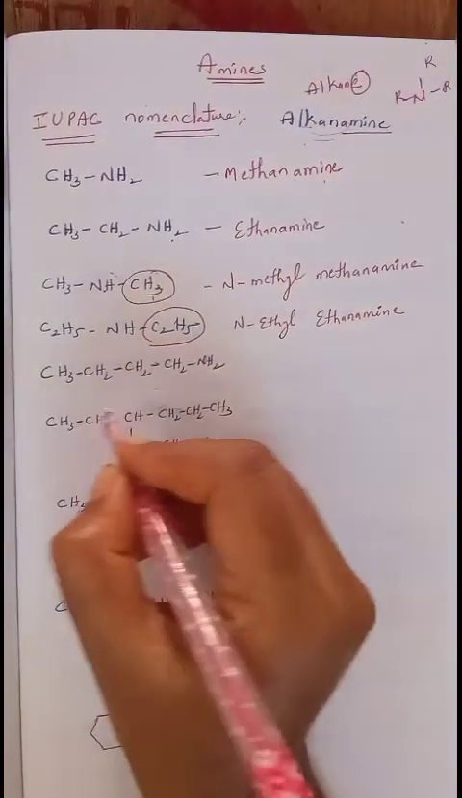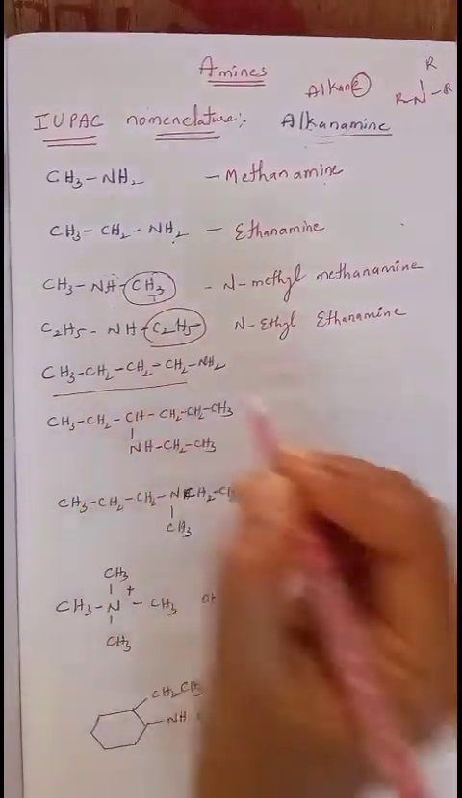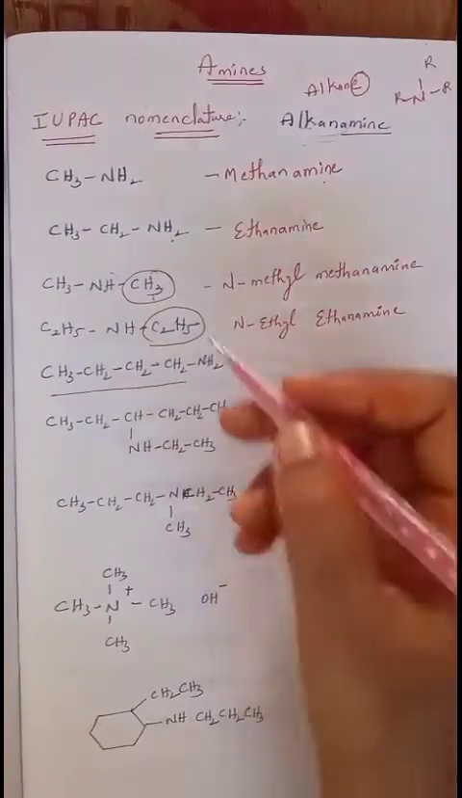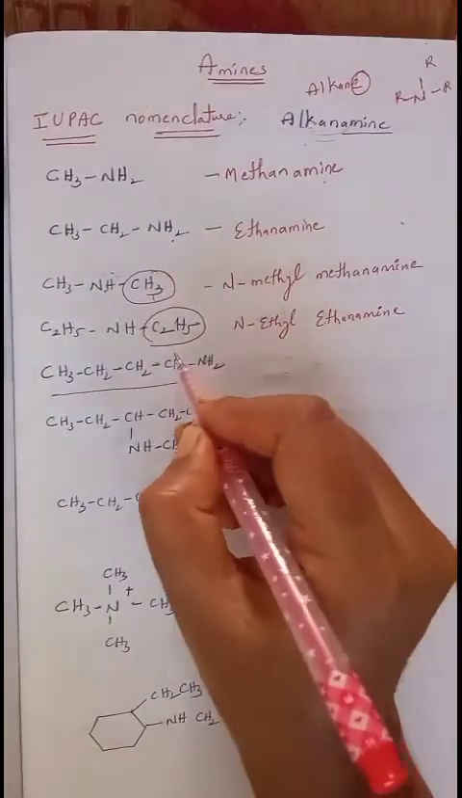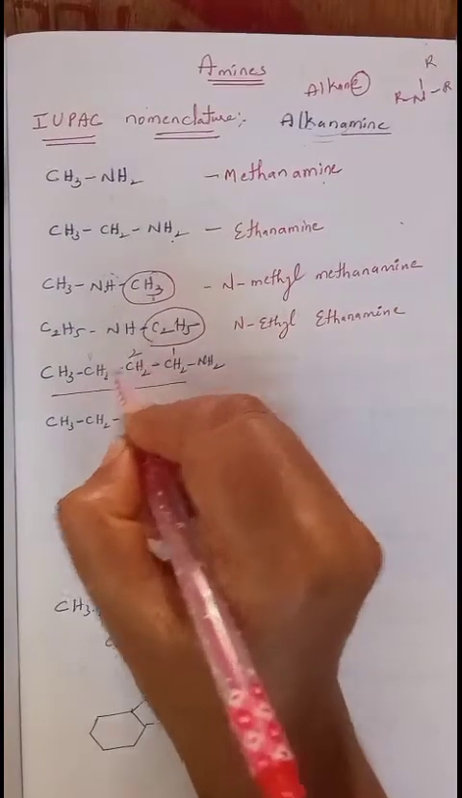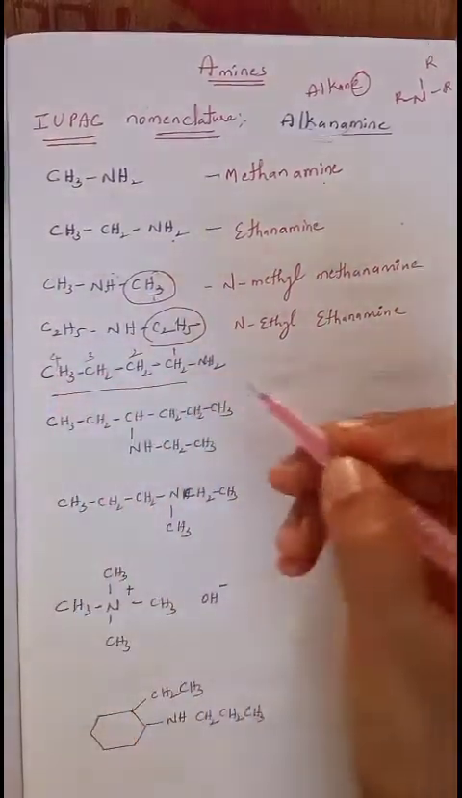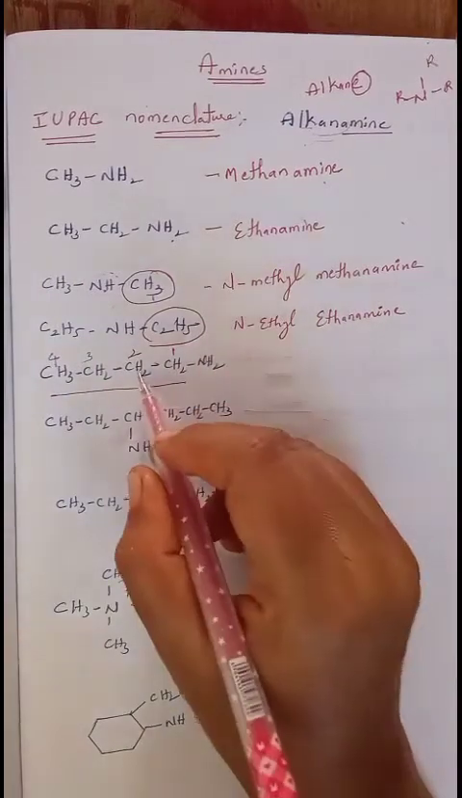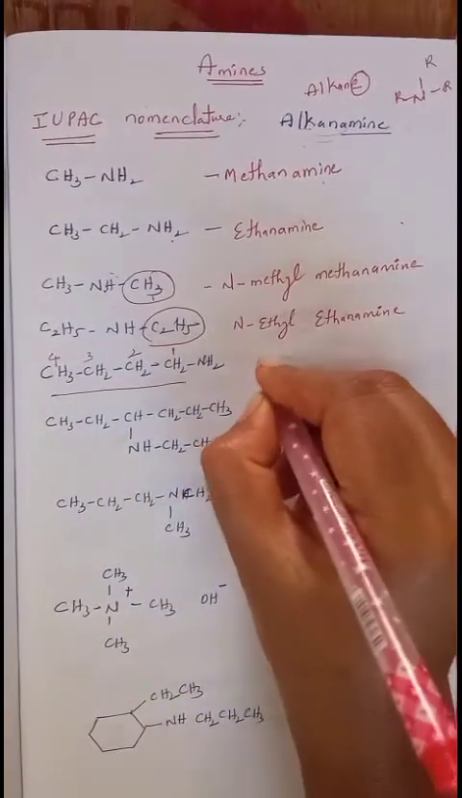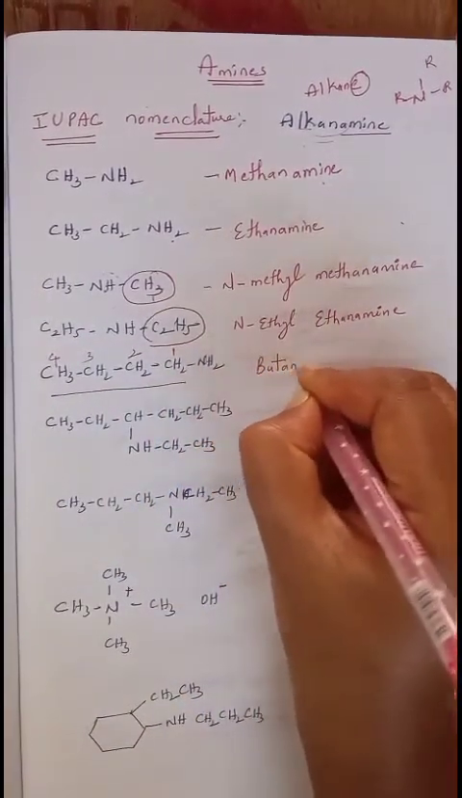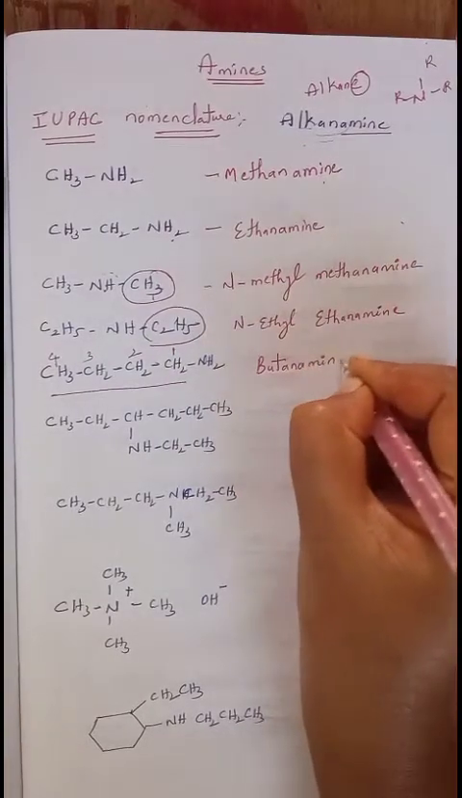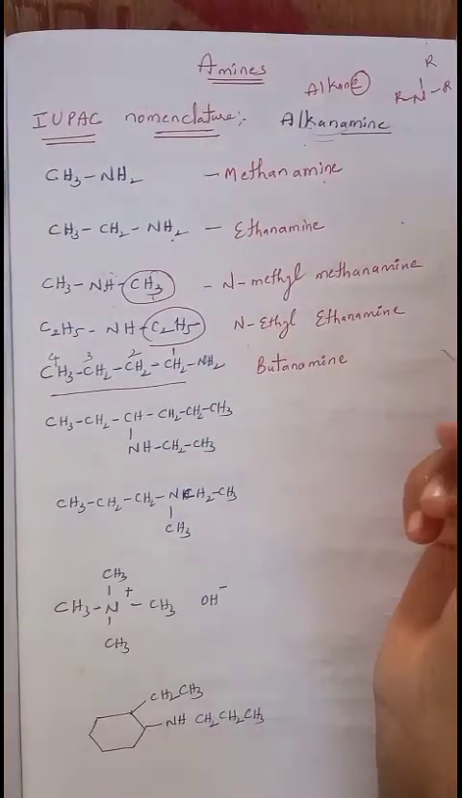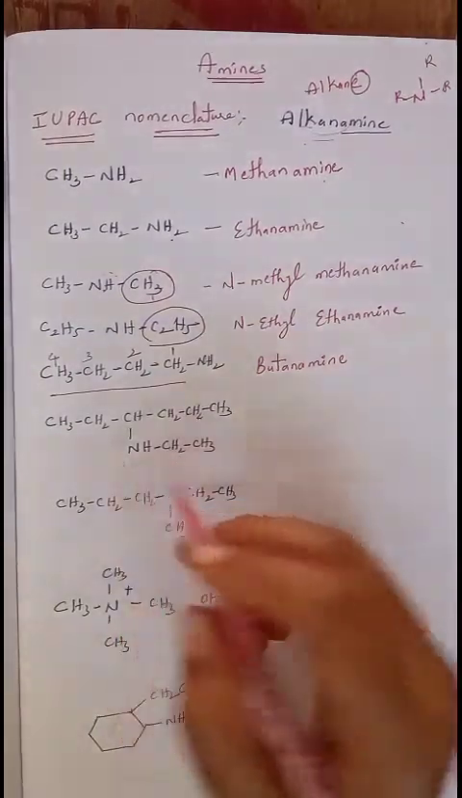Now we will see the next one. This has only one carbon chain attached to the nitrogen. This nitrogen-attached carbon has to be taken as first one, second one, third one, fourth one. Totally 4 carbons are there, so it is butane. Butane attached to amine, we will call it butanamine or 1-butanamine.